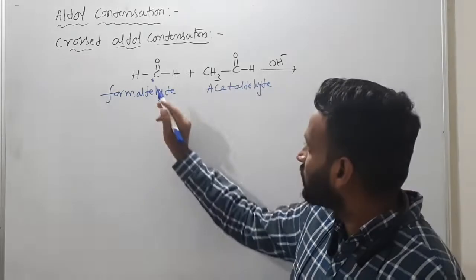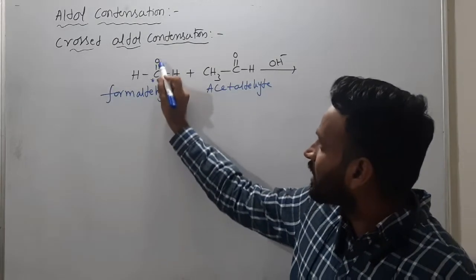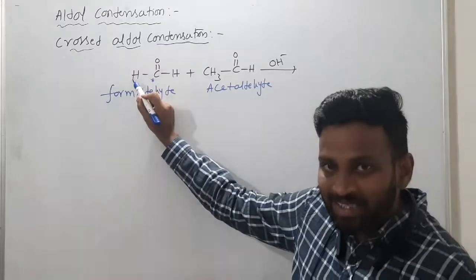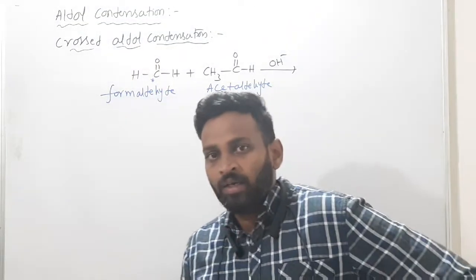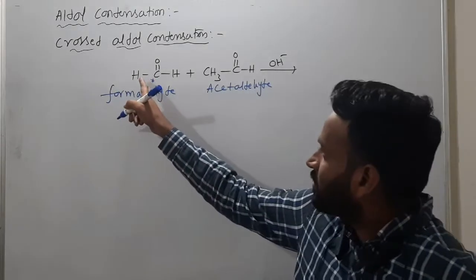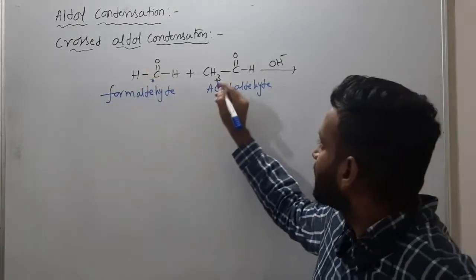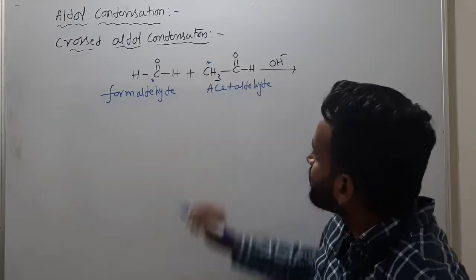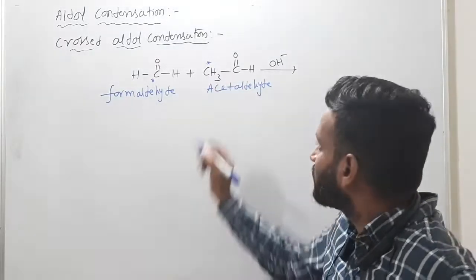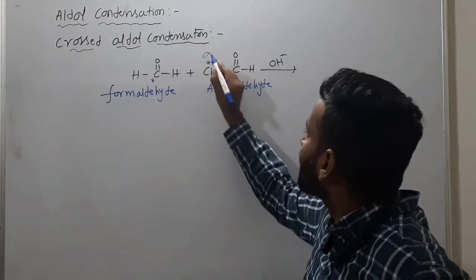Got it? So here this is the carbonyl carbon. The carbon beside the carbonyl carbon is called the alpha carbon. That kind of carbon is not there here. Certainly this will be the alpha, because here you have alpha hydrogen. What carbon is this called? Alpha carbon.